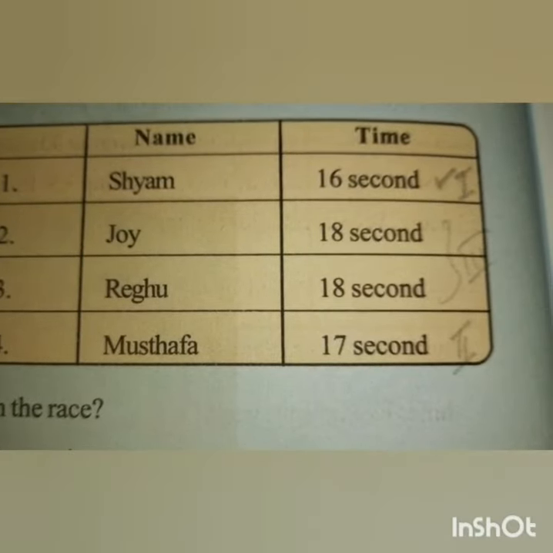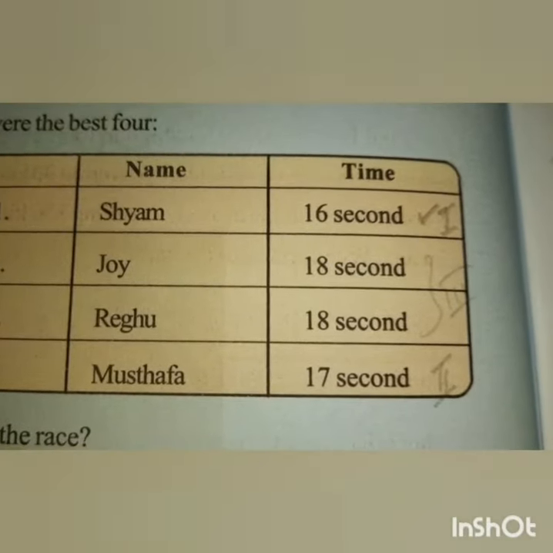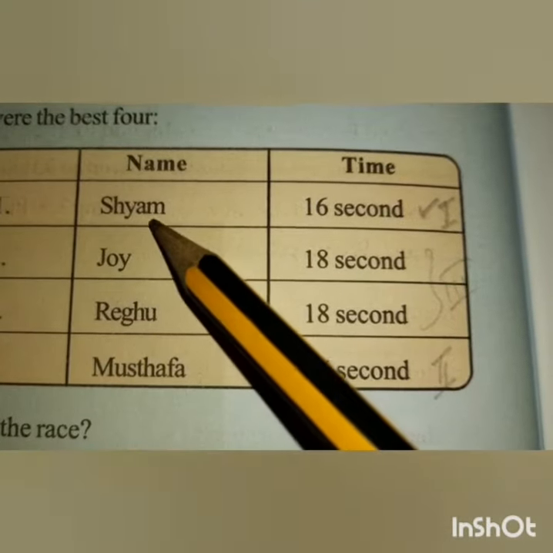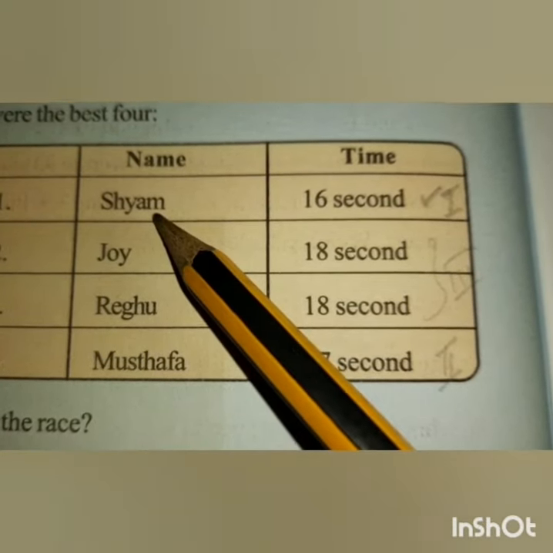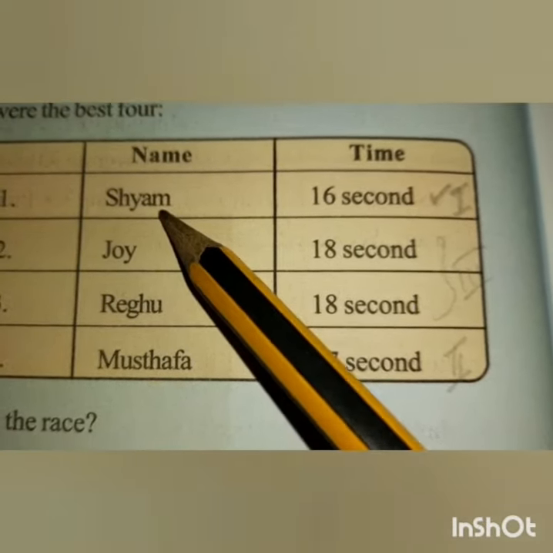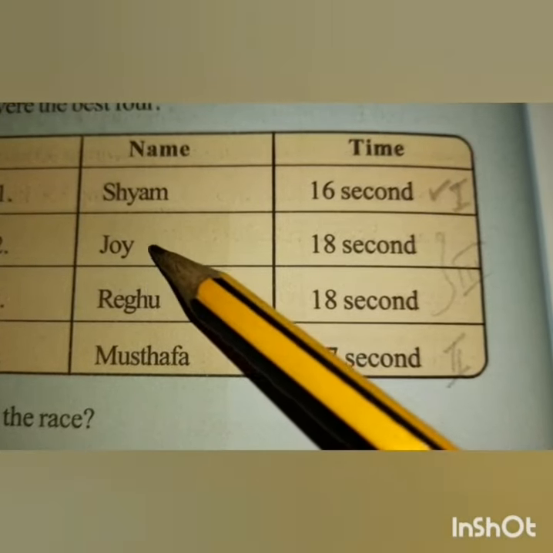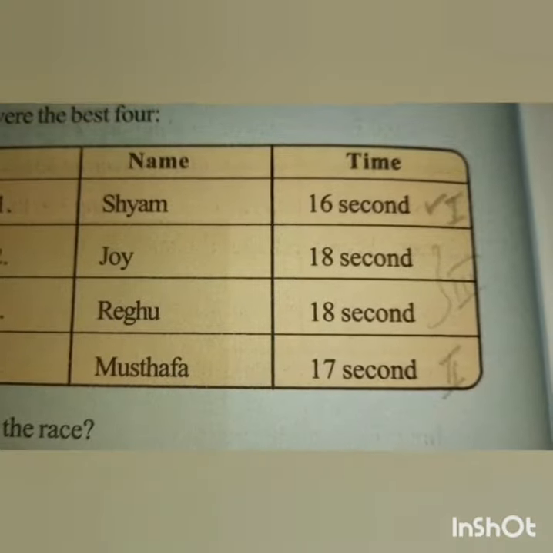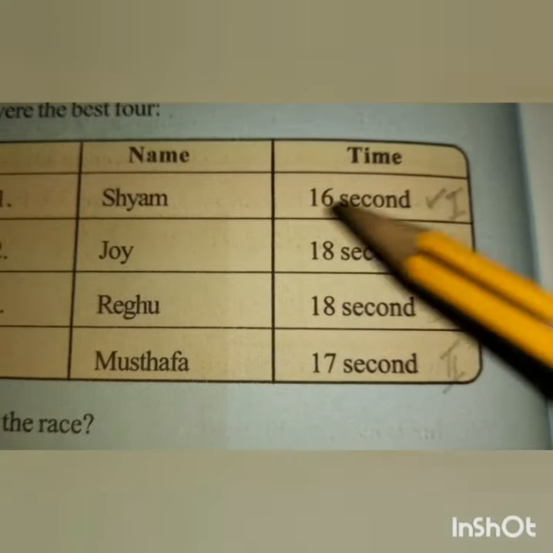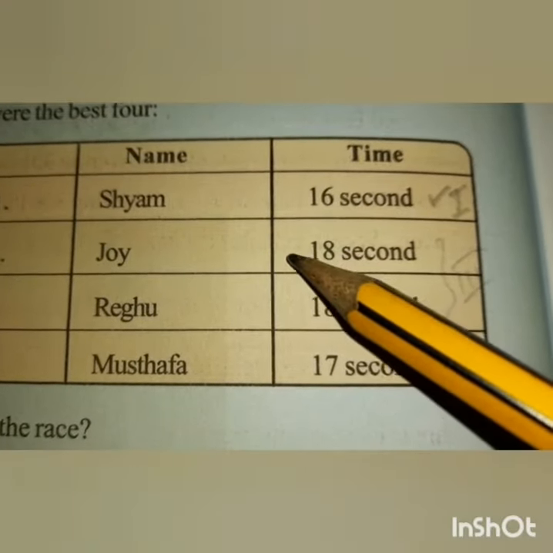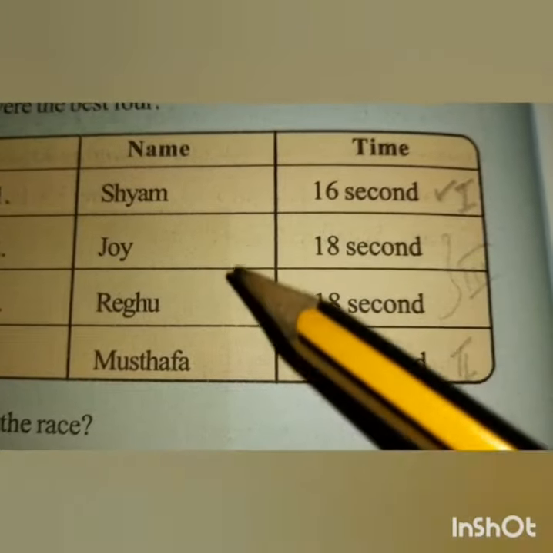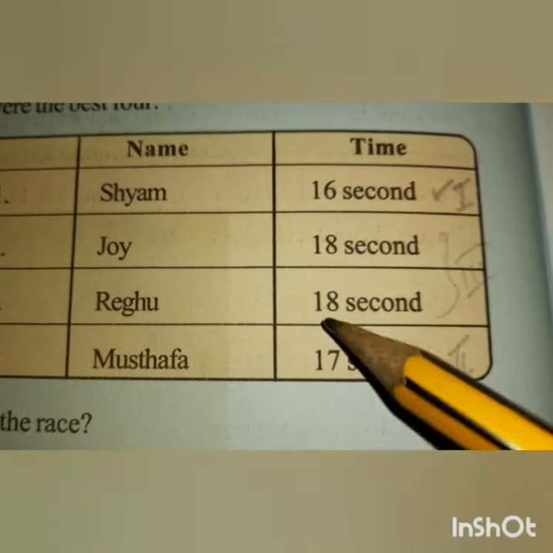So from this data, who is the fastest sprinter? That is Sham. Sham is the fastest. The second place goes to Mustafa, and third goes to Joy and Regu. So this is the 100-meter race chart, with those who took different times.